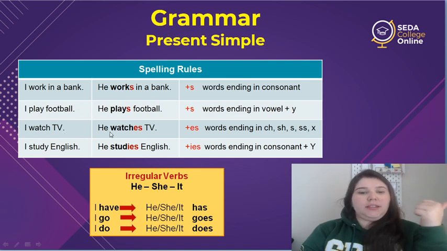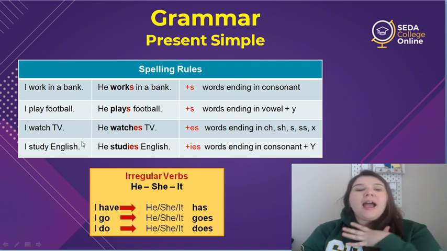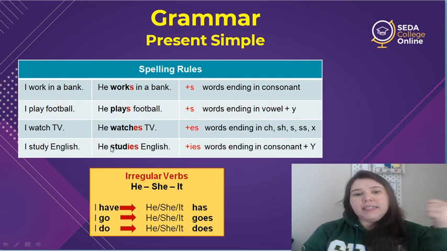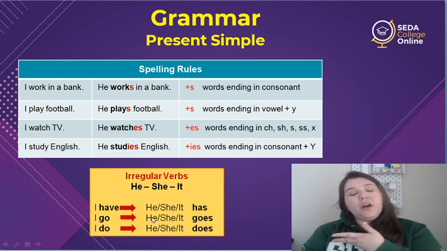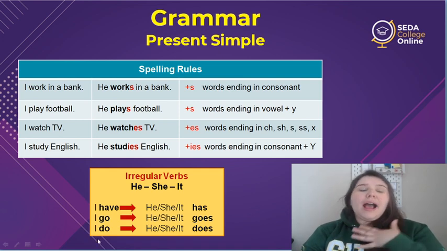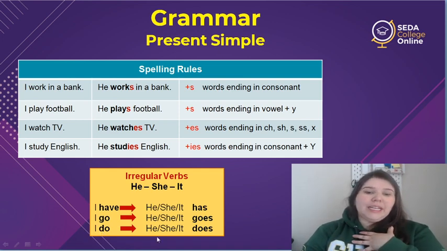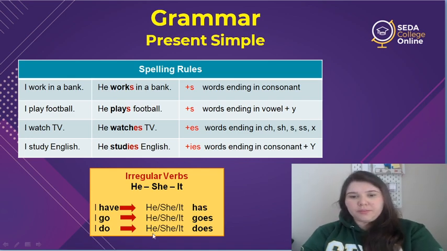He watches TV. I study English. He studies English. Okay? Now here, I have. He has. I go. He goes. I do. He does.